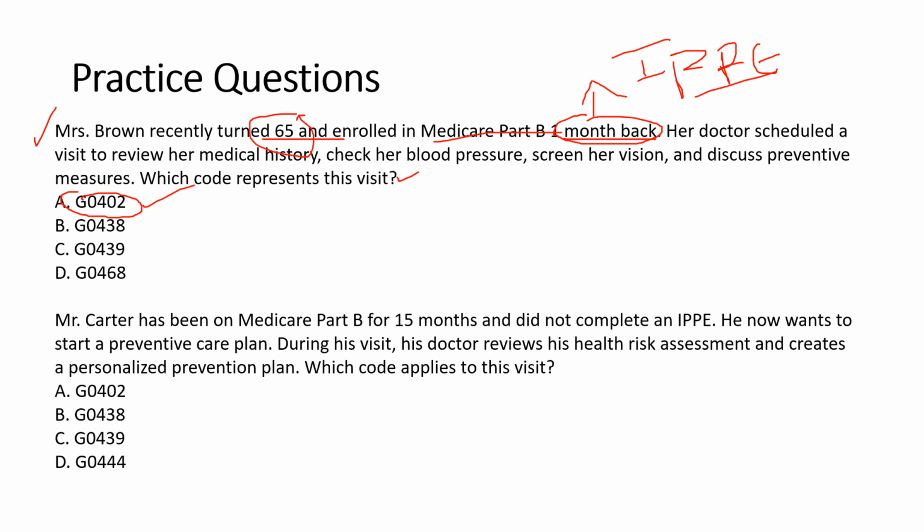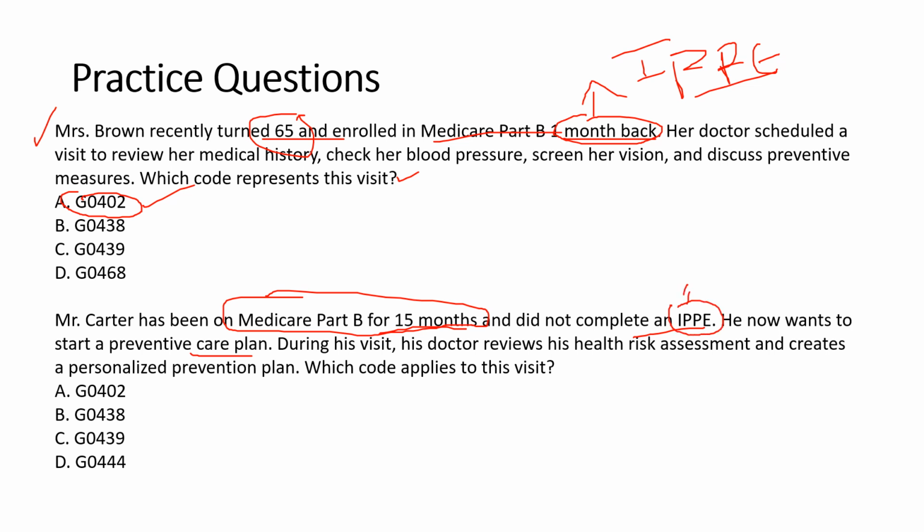And next, second question. Mr. Carter has been on Medicare Part B for 15 months and did not complete an IPPE, and he now wants to start preventive care plan. During his visit, the doctor reviews his health risk assessment and creates a personalized prevention plan. So here, the patient enrolled to Medicare and it's already been 15 months and he did not complete an IPPE.